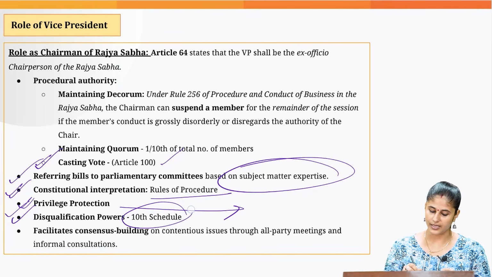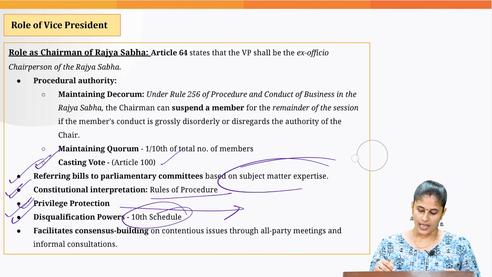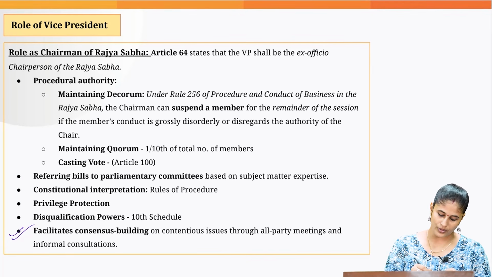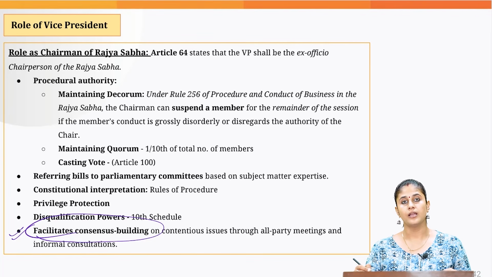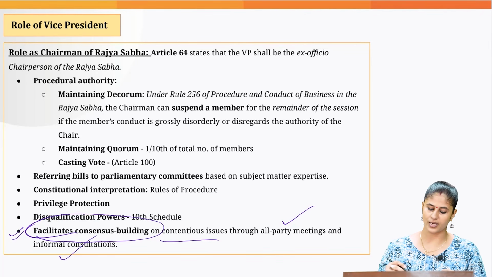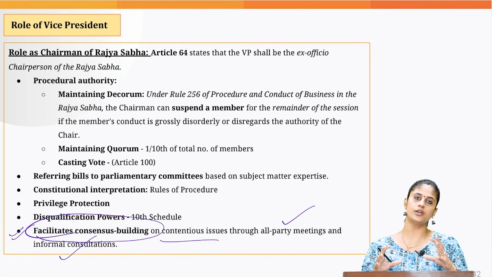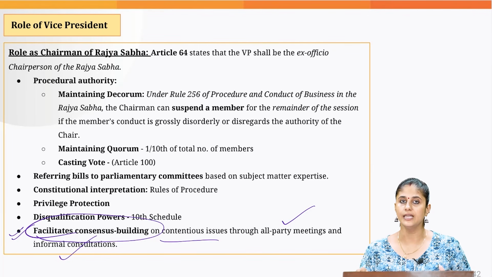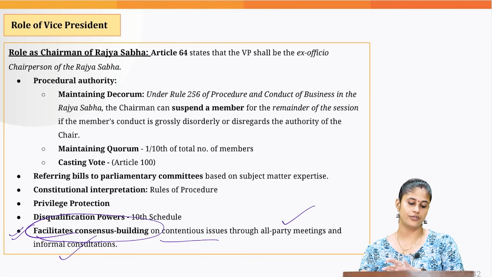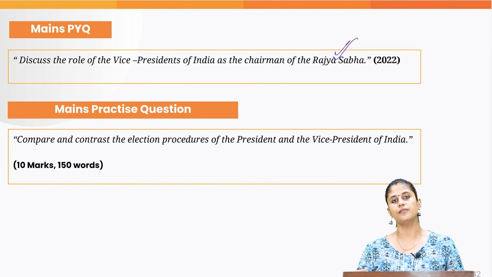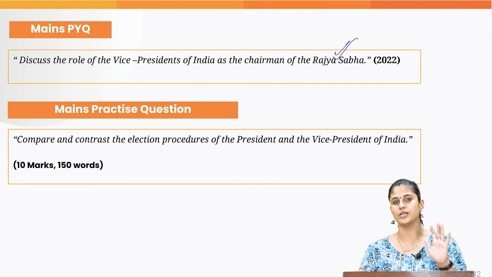Then he is the deciding authority when it comes to disqualification proceedings under the 10th Schedule. And he has been given the important responsibility of facilitating consensus building, especially among the different parties over contentious issues, through all party meetings and informal consultations. He plays a very important role in ensuring quality debates in the Rajya Sabha by allocating adequate time to MPs belonging to different political parties. That is the role of the Vice President as the chairman of Rajya Sabha. Why have we discussed this? Because as you can see, way back in 2022, UPSC asked a direct question on this.